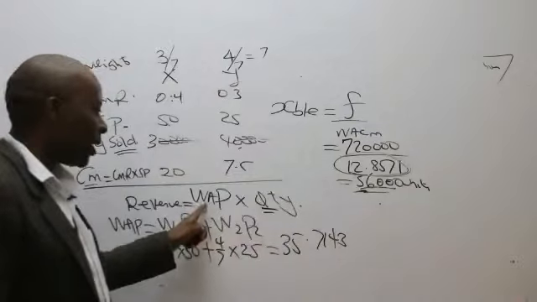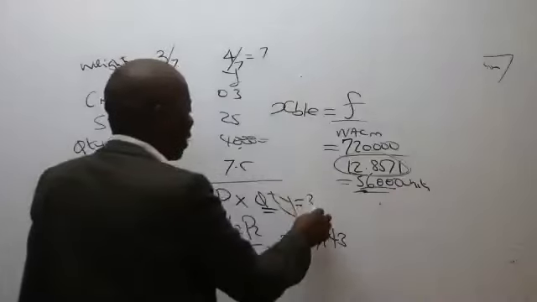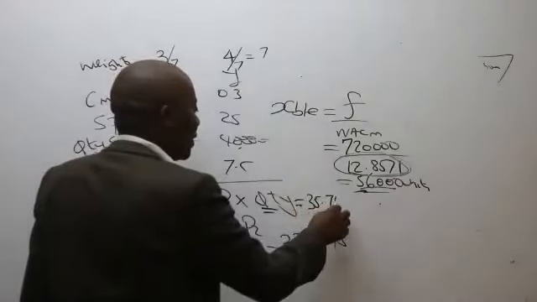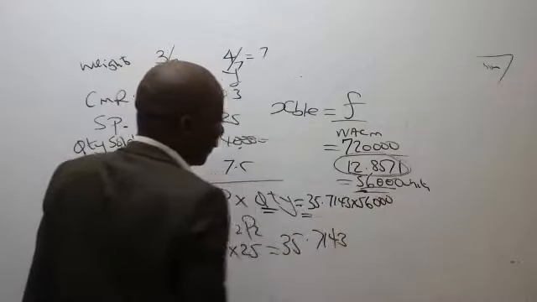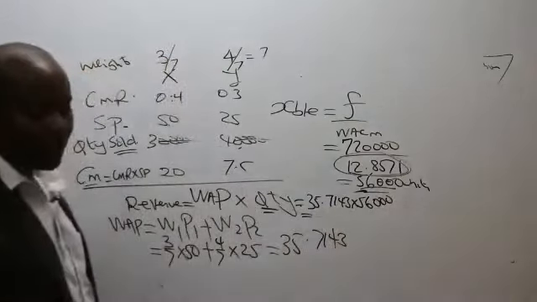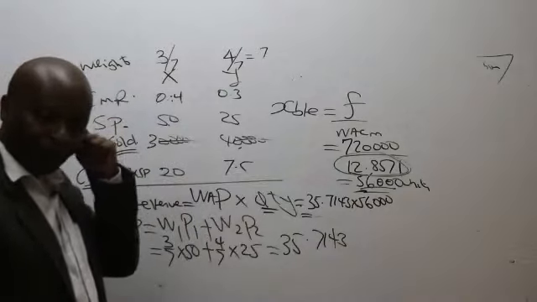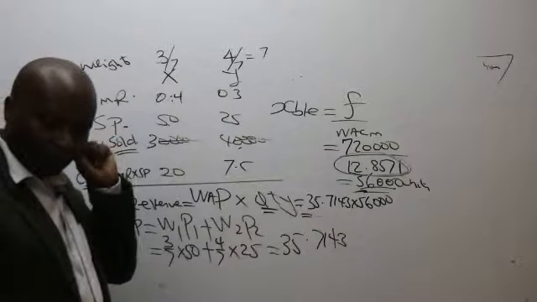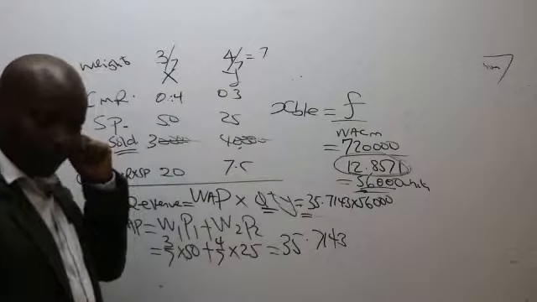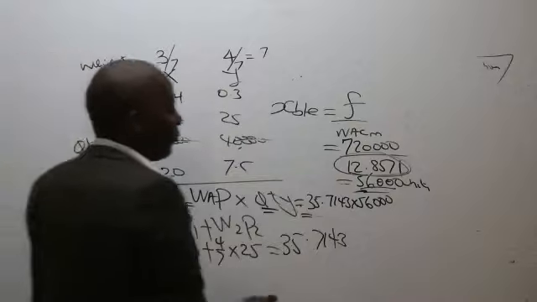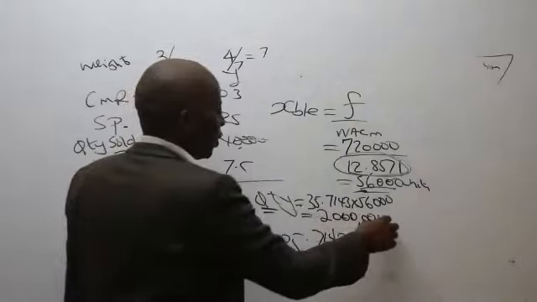So then please go back here. Whatever figure you have given me here, I will take 35.7143 times 56,000. Please give me an answer. Mumbi tells me, say for rounding off errors, this should be 2 million shillings.